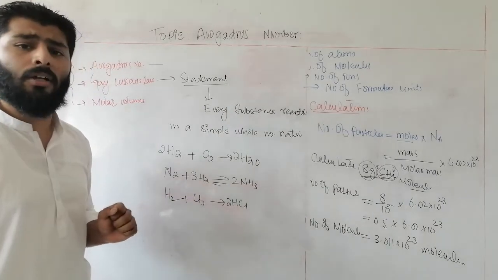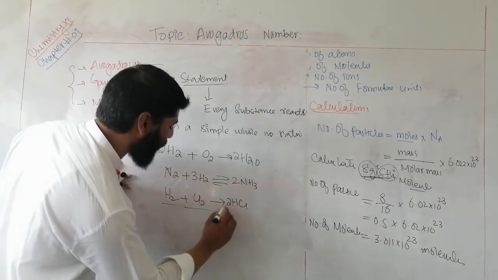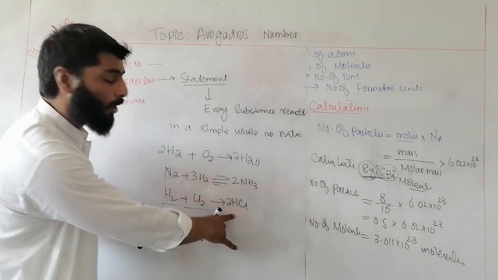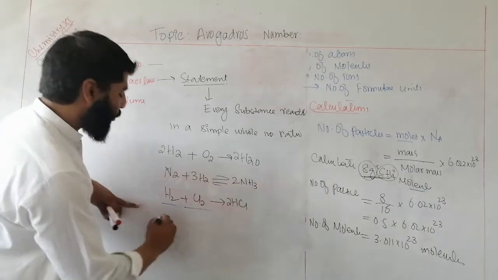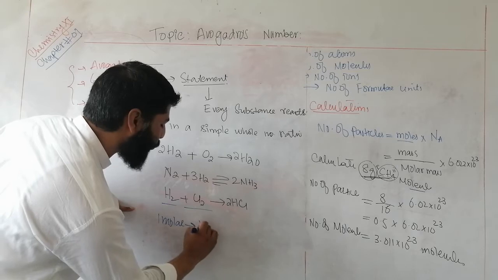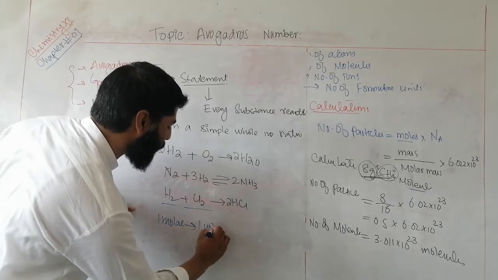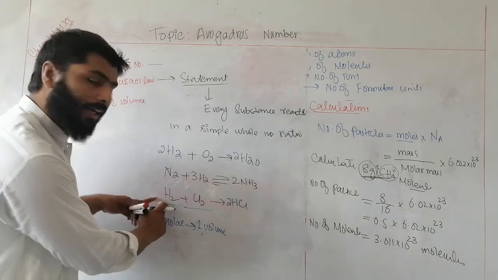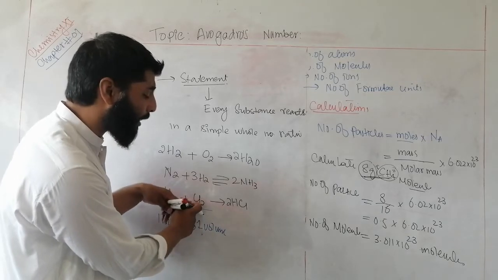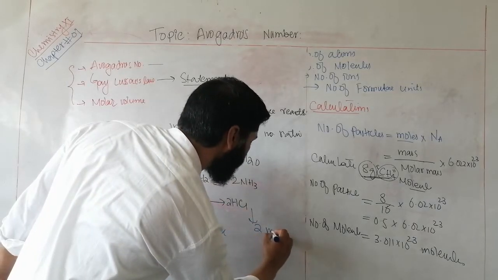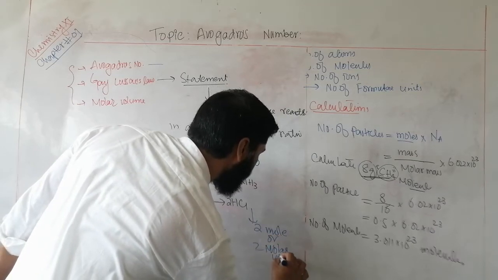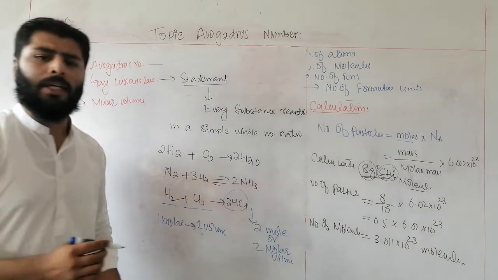This is Gay-Lussac law. For example, if you justify this statement, you can say that for the formation of 2 moles or 2 molar HCl, 1 volume, 1 molar or 1 volume of hydrogen gas reacts with 1 molar or 1 mole volume of chlorine gas to produce 2 moles or 2 molar volume of hydrogen chloride gas.